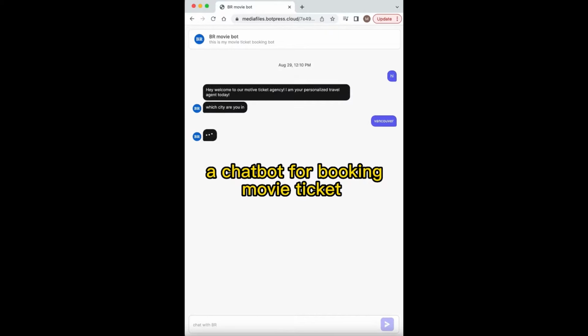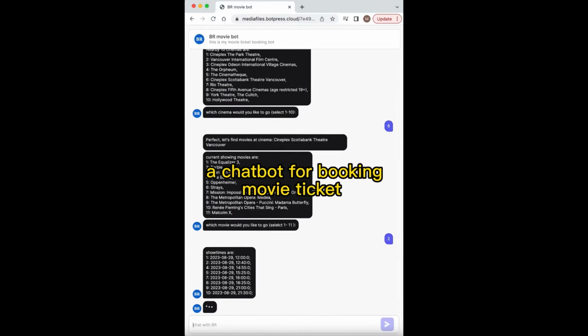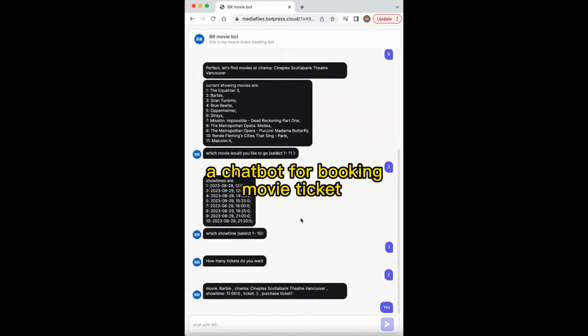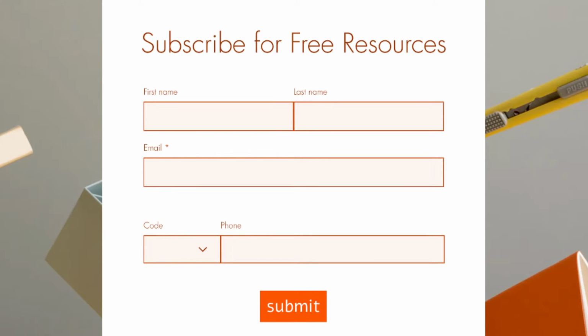In the last video, we showed how to create a chatbot for booking movie tickets using Botpress, and you could download the template by subscribing from our website.